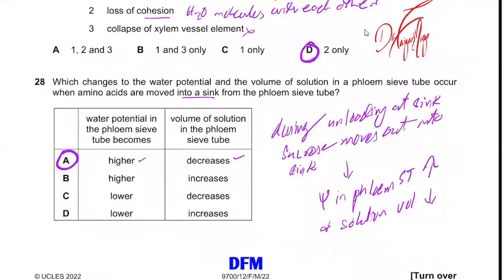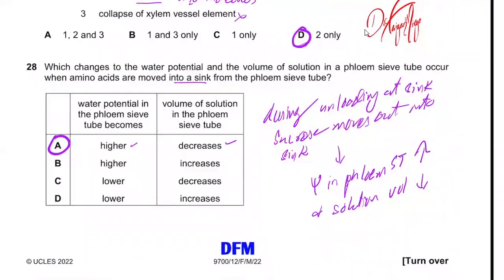28. Which changes occur in the water potential and the volume of solution in the phloem sieve tube when amino acids are moved into sink from the phloem sieve tube? We know that during unloading at sink, sucrose moves out into the sink, water potential of the sieve tube element increases, and the solution volume starts to decrease.